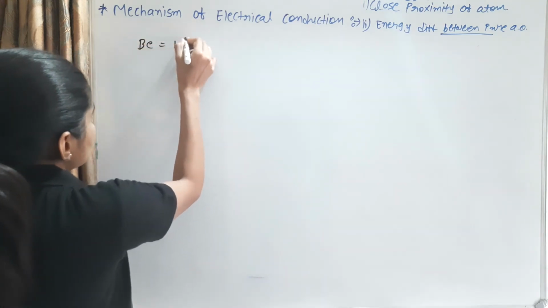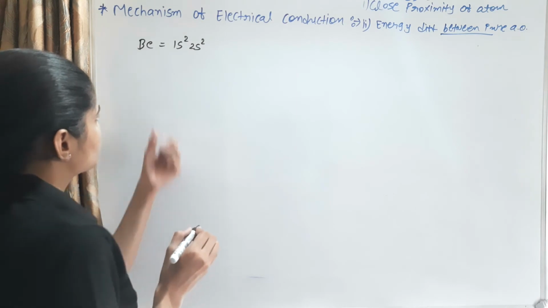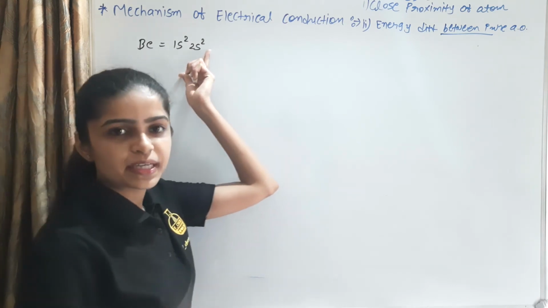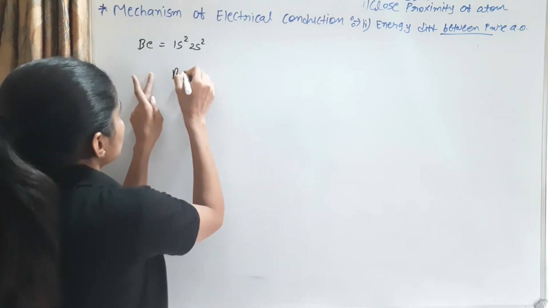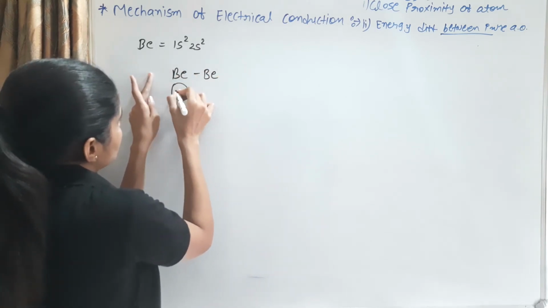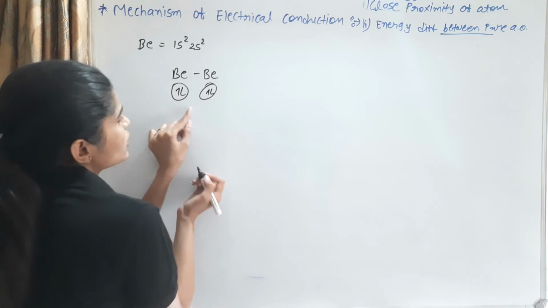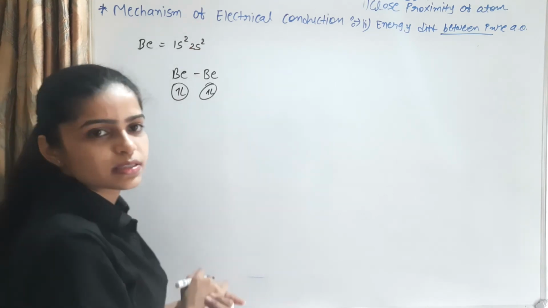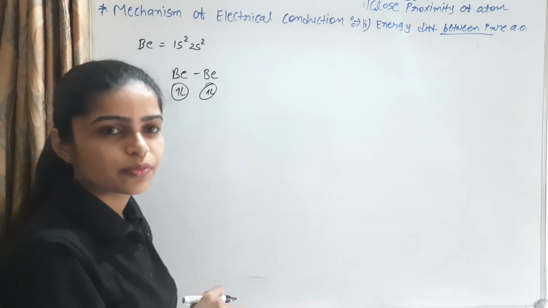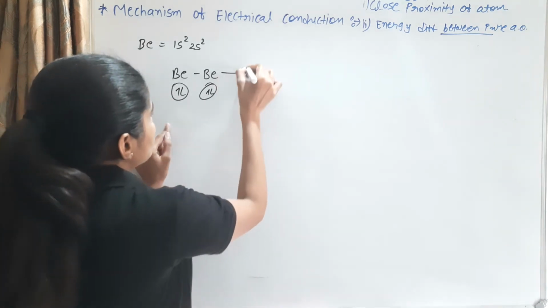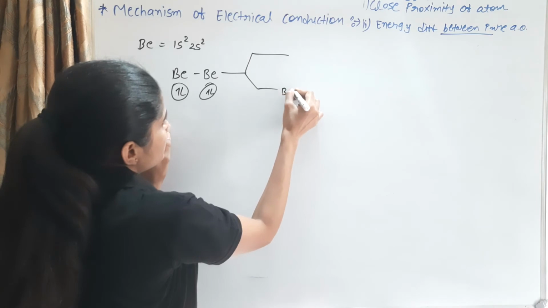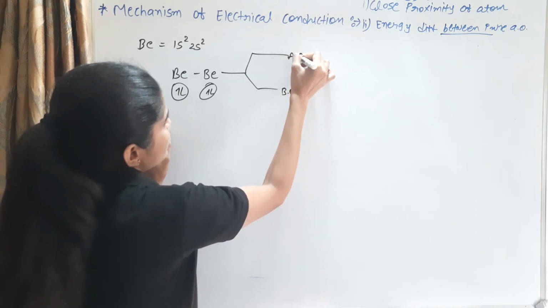Beryllium's electronic configuration is 1s2, 2s2. The 2s2 is completely filled. So its molecular orbital, for example, beryllium and beryllium: 2 electrons and 2 electrons. The valency is 2 because the last, outermost electron count is 2. It has a bonding molecular orbital and an anti-bonding molecular orbital.